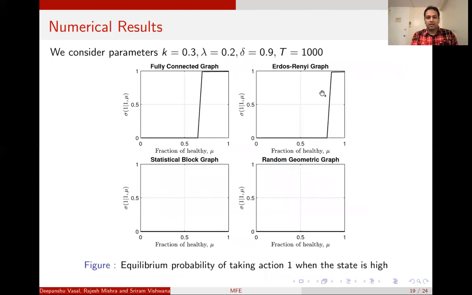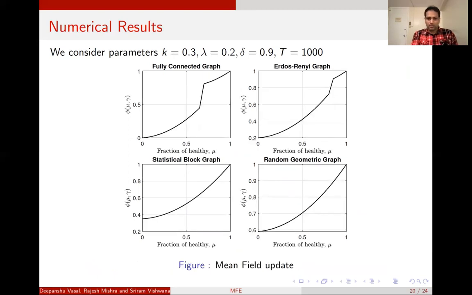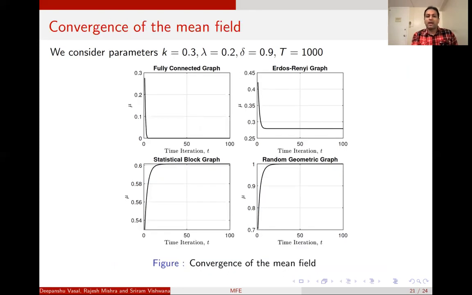And given these, we find the graphon mean field equilibrium strategies, which turn out to be pure strategies in this case, and they are specifically threshold kind of policies for the fully connected graph and Erdos-Renyi, and they don't take the repair action with probability 1 for the stochastic block model and the random geometric graphs. This is the mean field update function. This is how the mean fields are updated. And finally, this is how the mean field converges to the equilibrium mean field population state.